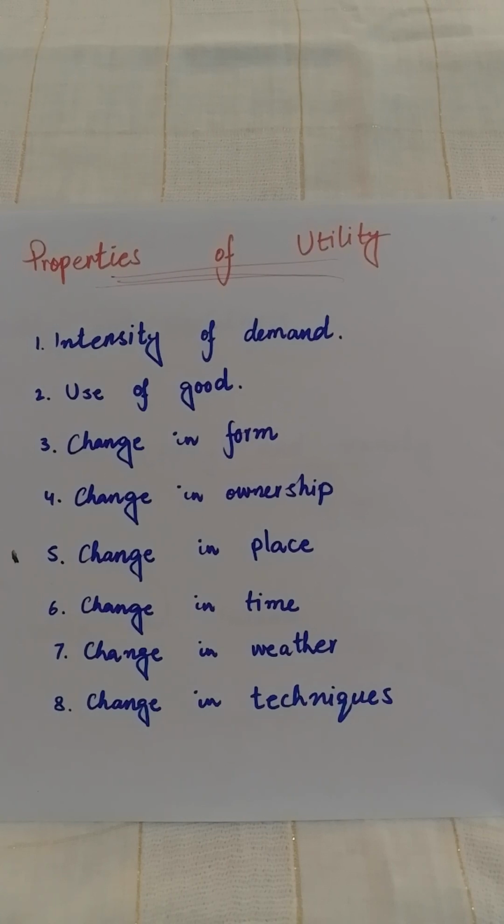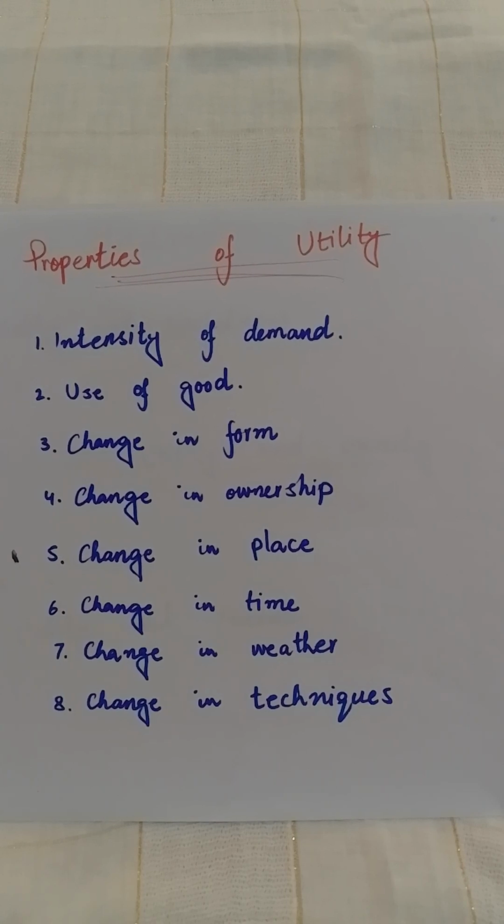For example, soil in the field is not more valuable, but the same soil, when delivered to the kilns and made into bricks, gets more value and gives more utility to build houses and in construction procedures. So change in place increases the value of things and gives more utility.